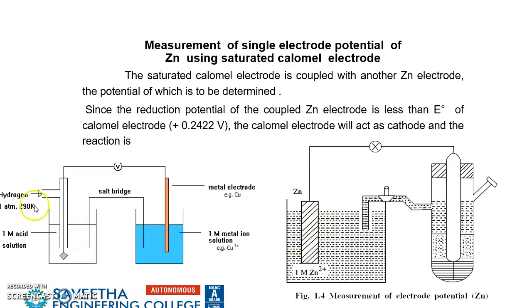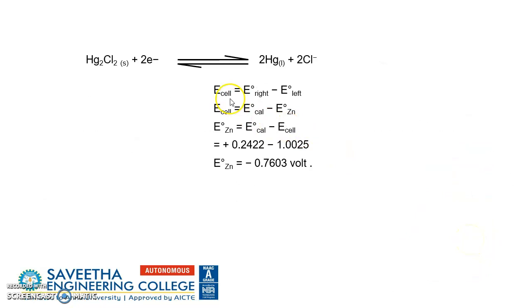As we discussed earlier, how to measure the single electrode potential. Say, for example, for zinc, we have to measure. It could be either coupled with calomel electrode or coupled with SHE. If it is coupled with SHE, whatever value the potentiometer shows can be taken as the electrode potential of zinc. Whereas if it is coupled with saturated calomel electrode, E naught of cell will be equal to E naught right minus E naught left, and we know the calomel electrode value is 0.2422 volts.